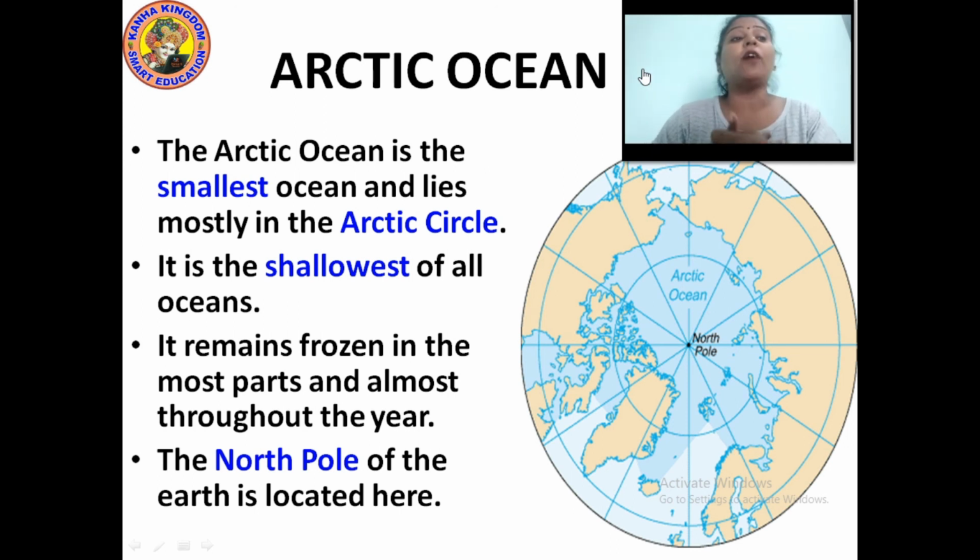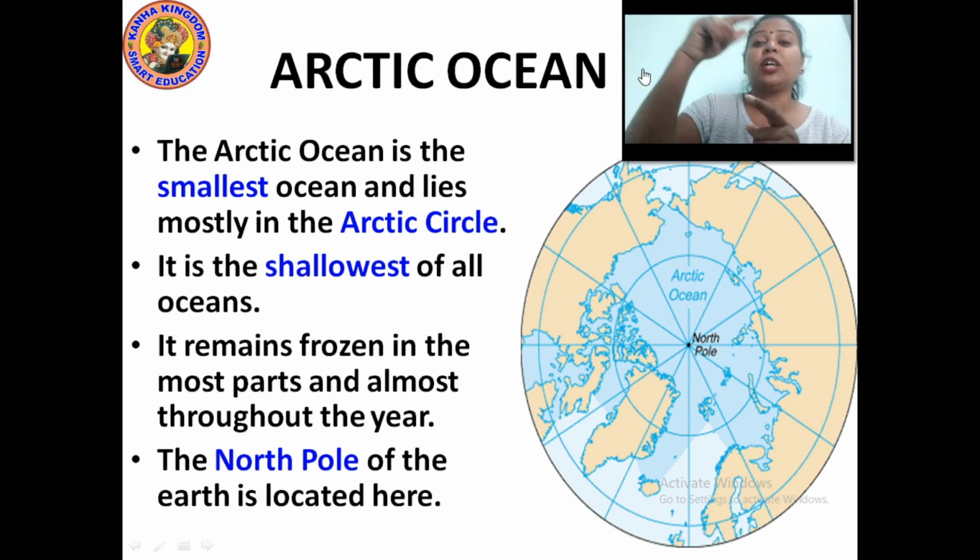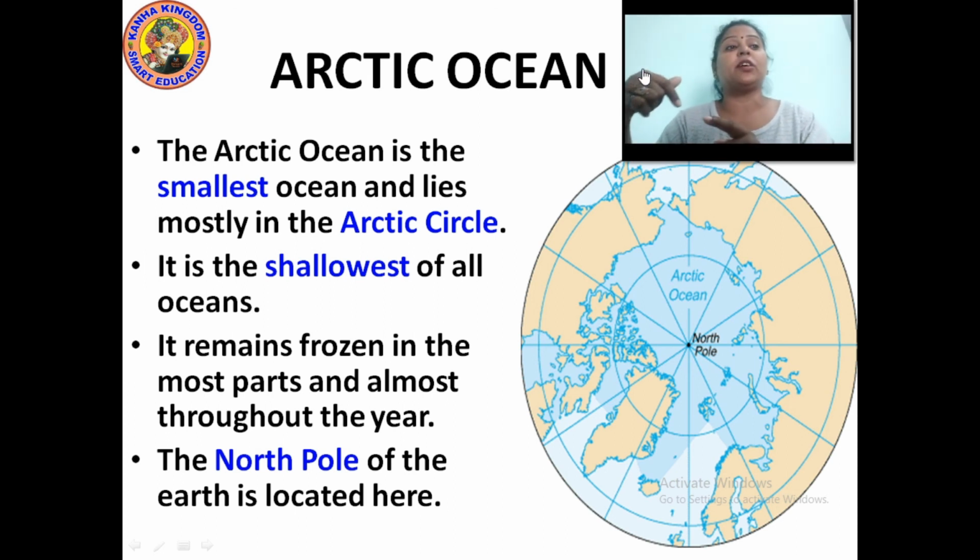The North Pole of the Earth is located in which ocean? The Arctic Ocean, which is said to be the topmost ocean of the Earth's surface. It remains frozen. Clear? Now, with this, you should also know the Arctic Ocean is the smallest ocean, and it is the shallowest ocean in the world.